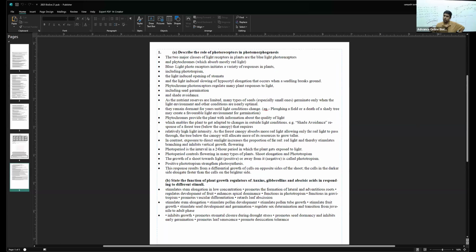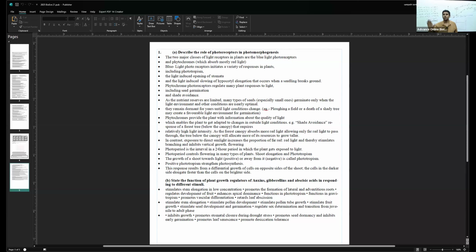You learned, people, that blue light photoreceptors are 2 types. What are those 2 types? Cryptochrome and phototropin. Phototropin is involved in the operation of stomata, cryptochrome is involved in inhibition of hypocotyl elongation, and cryptochrome is also important, people, for phototropism.